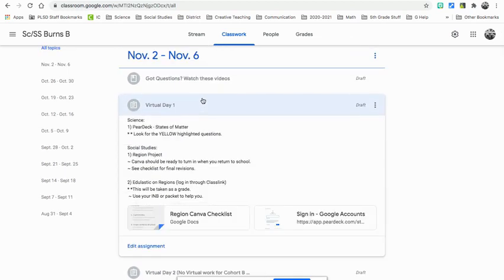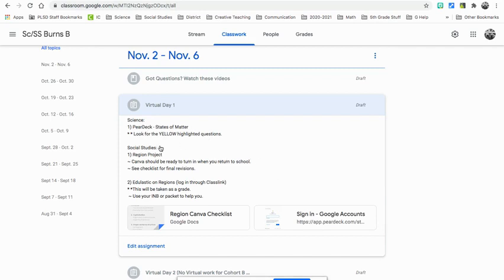Virtual day one looks like this. For science, you are going to do a pear deck, which is right here. The pear deck will be states of matter. Now, the big thing is you need to look for the yellow highlighted questions. If you see a yellow highlighted question, that's what you need to answer. Some of them will be multiple choice. Some of them will be what you have to type.